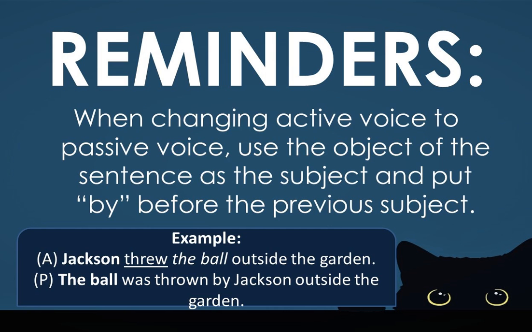Second, when changing active voice to passive voice, you have to use the object of the sentence as the subject and put by before the previous subject. For example, Jackson threw the ball outside the garden. The ball was thrown by Jackson outside the garden.